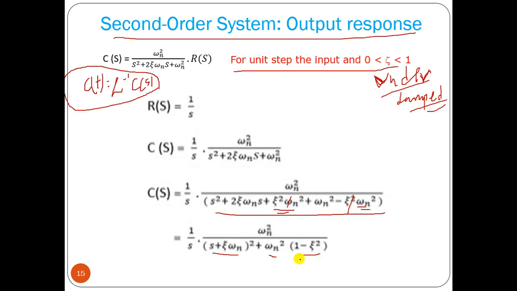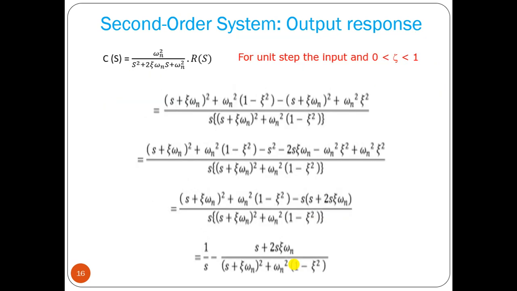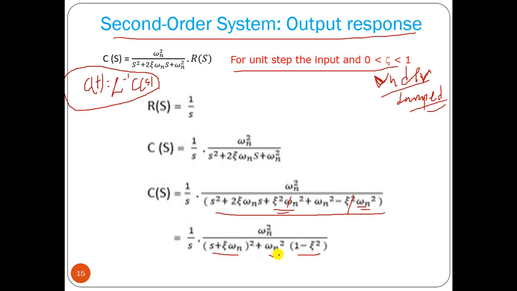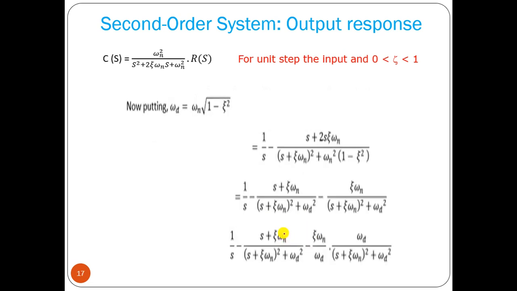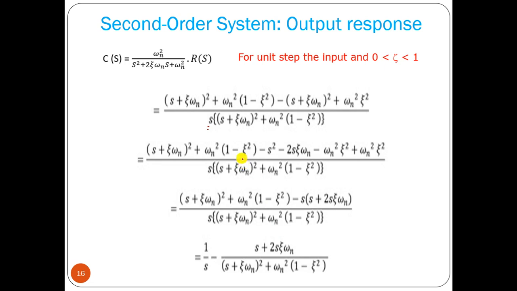Now here we have 1 by s multiplication. Okay, that's why this s is here. So this is the factor that we are getting here. Okay, and at the top numerator we have s plus 2 zeta omega n. Okay, so what we can do here, this factor we can take here and subtract from that particular factor.